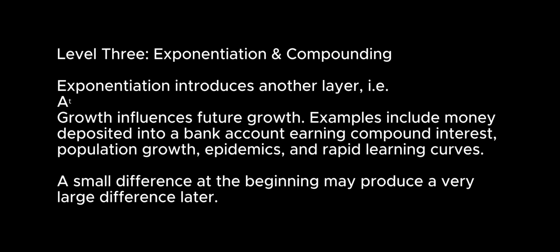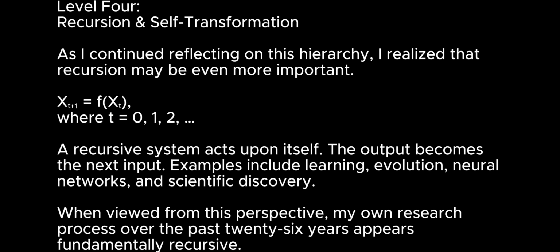Level 3: Exponentiation and compounding. Expansion introduces another layer, i.e., growth influences future growth. Examples include money deposited into a bank account earning compound interest, population growth, epidemics, and rapid learning curves. A small difference at the beginning may produce a very large difference later. Exponentiation is often the mathematical signature of positive feedback. Compounding replaces simple interaction.